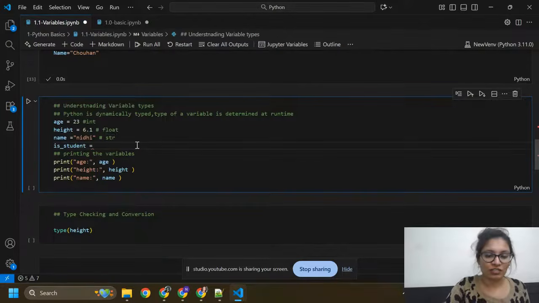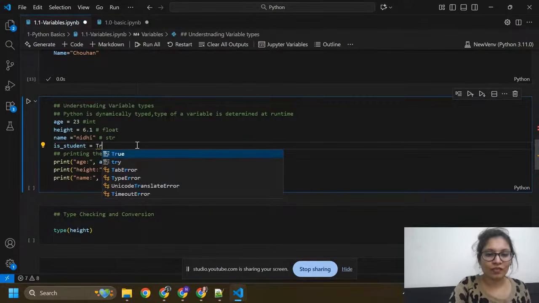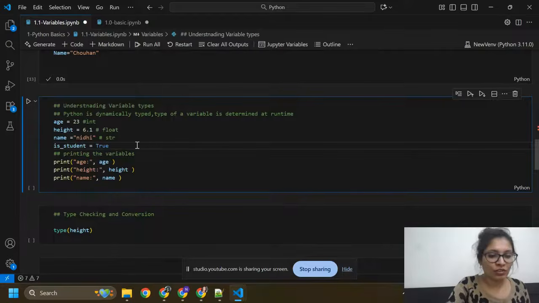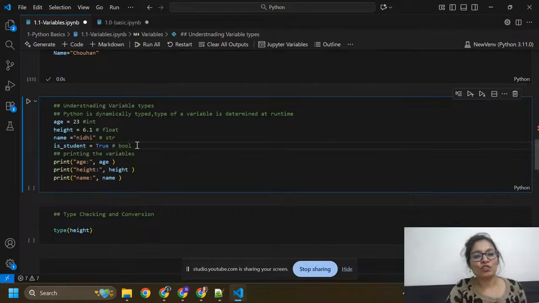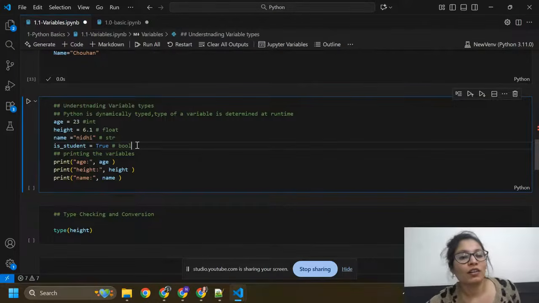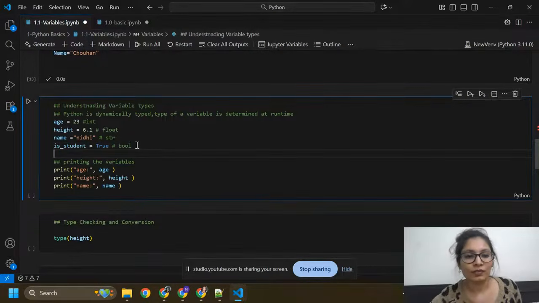Not Nidhi here, this is true. So this is the bool. If you use true or false, it means we have data type bool. It will give you the answer in true or false.